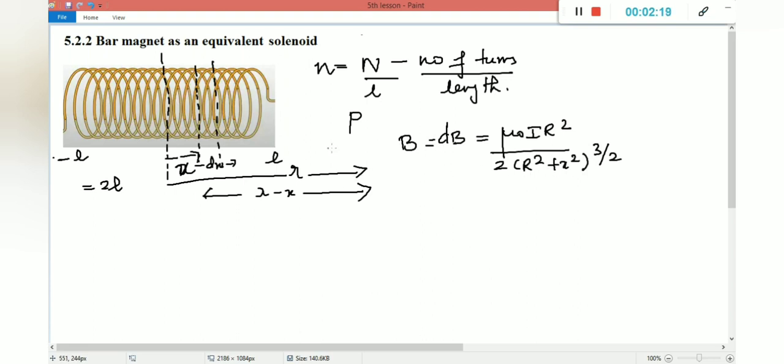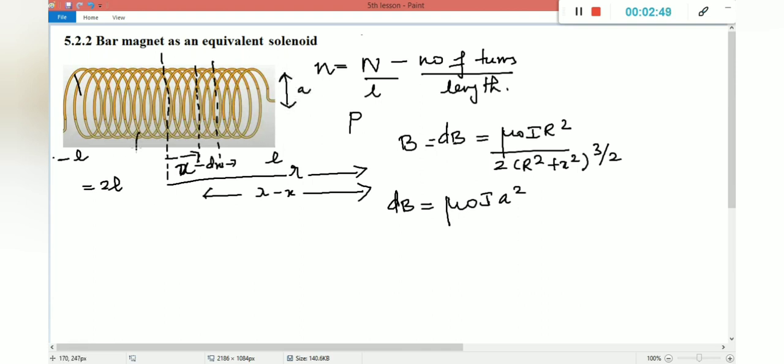We are going to calculate the magnetic field due to this solenoid at the point P. So for this solenoid, I am going to write the magnetic field. dB is equal to mu naught I a square, right? Here, instead of R, I put a, because the radius of the coil is a.